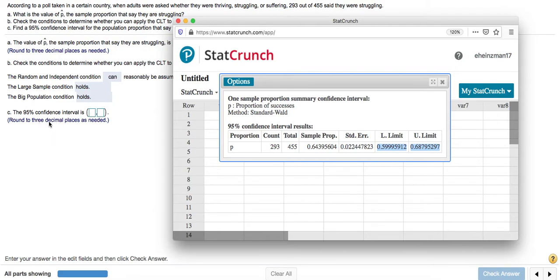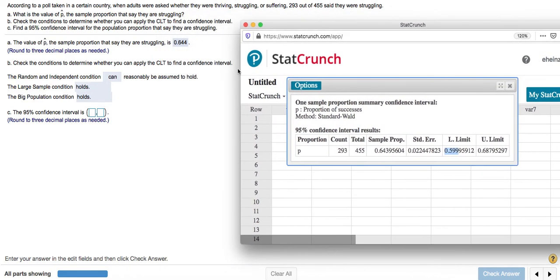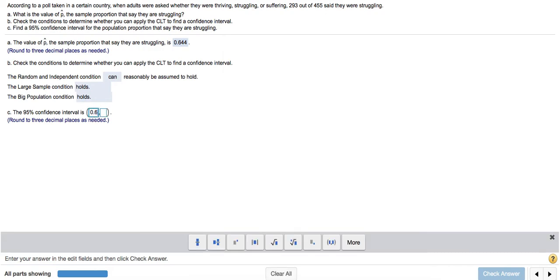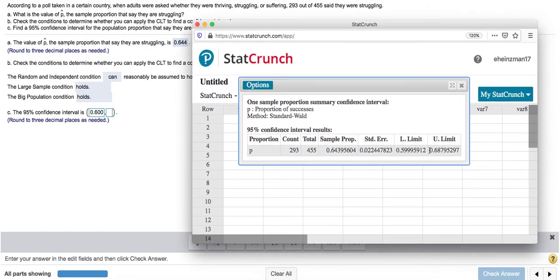It says to round them to 3 decimal places. So for the lower limit, if I round this 9 up, it actually changes this to 600, or really 0.600. So that's what I'm going to put here. And for my upper limit, if I round to 3 decimal places, that's 0.688.